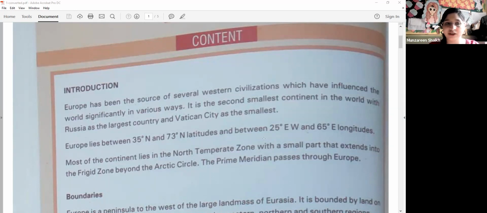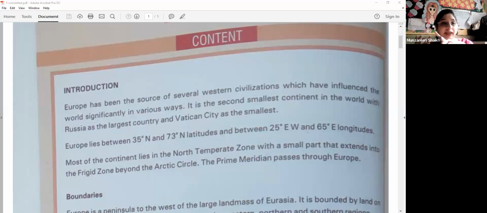So, introduction. Europe has been the source of several Western civilizations which have influenced the world significantly in various ways. It is the second smallest continent in the world, with Russia as the largest country. Please underline, this is very important.